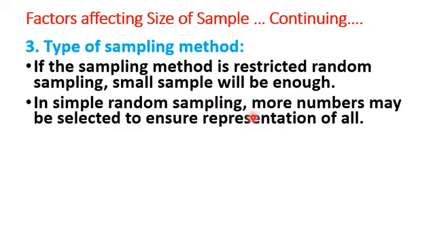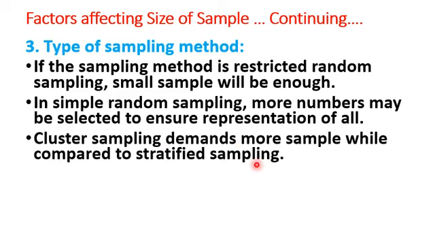In simple random sampling, more numbers may be selected to ensure representation of all. In simple random sampling, there is no such group. So more numbers may be selected to ensure representation. Cluster sampling demands more sample compared to stratified sampling.